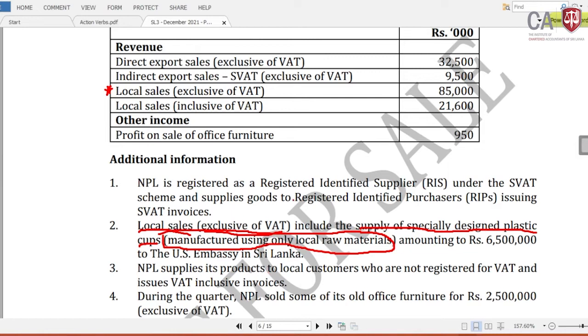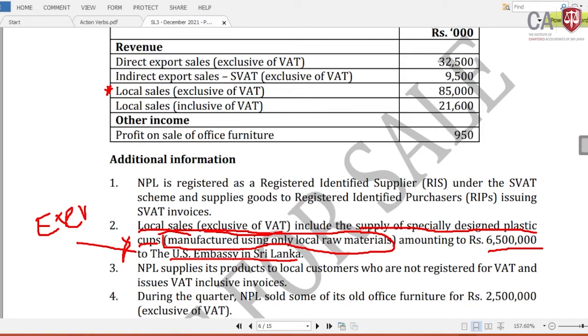Now this specially designed plastic cups is manufactured using only the local raw materials, amounting to 6,500 to the UK Embassy in Sri Lanka. Now this is the application of your knowledge on the value added tax, in the first schedule part 2, which is on the exemptions.